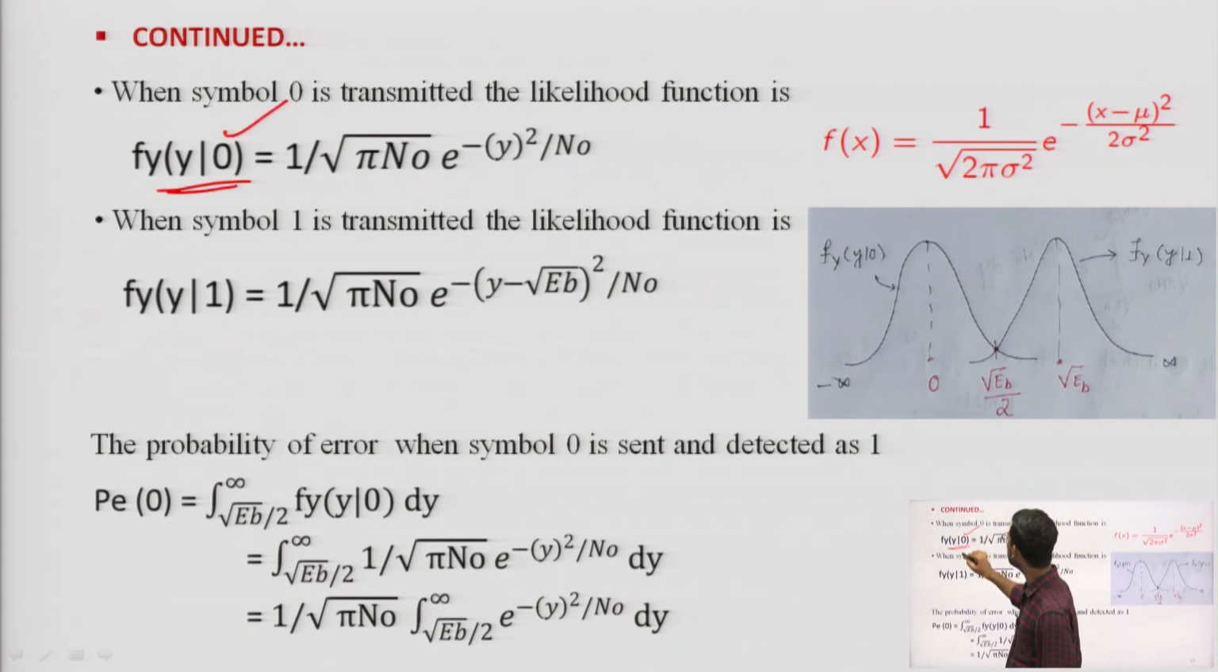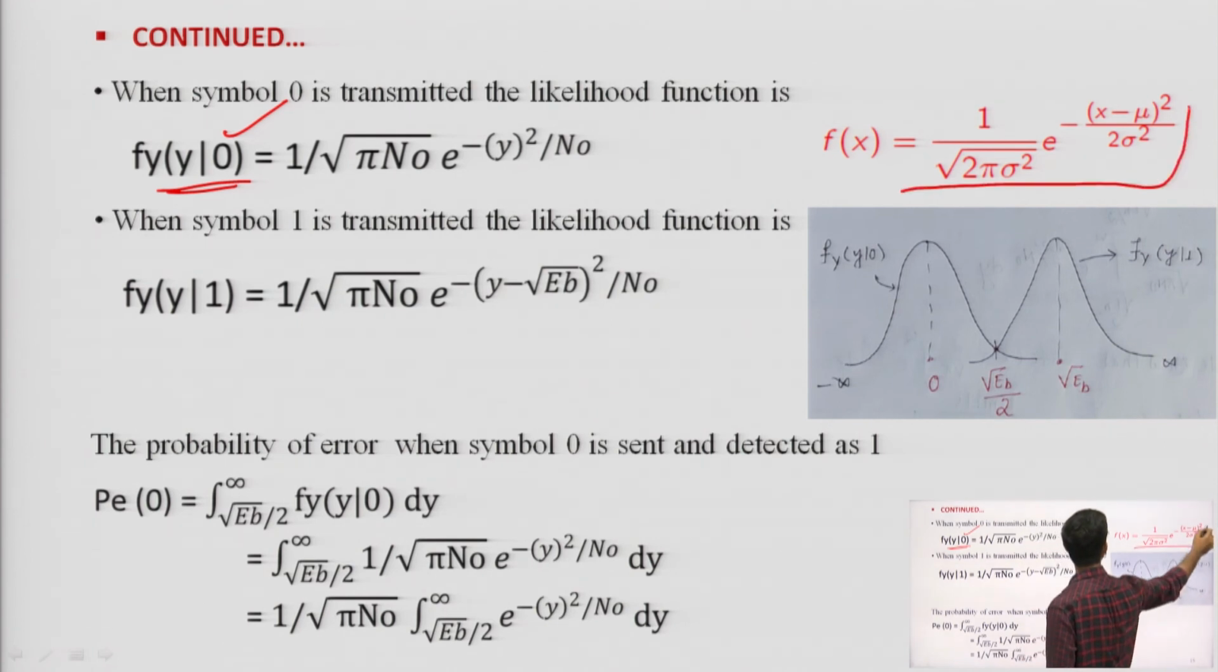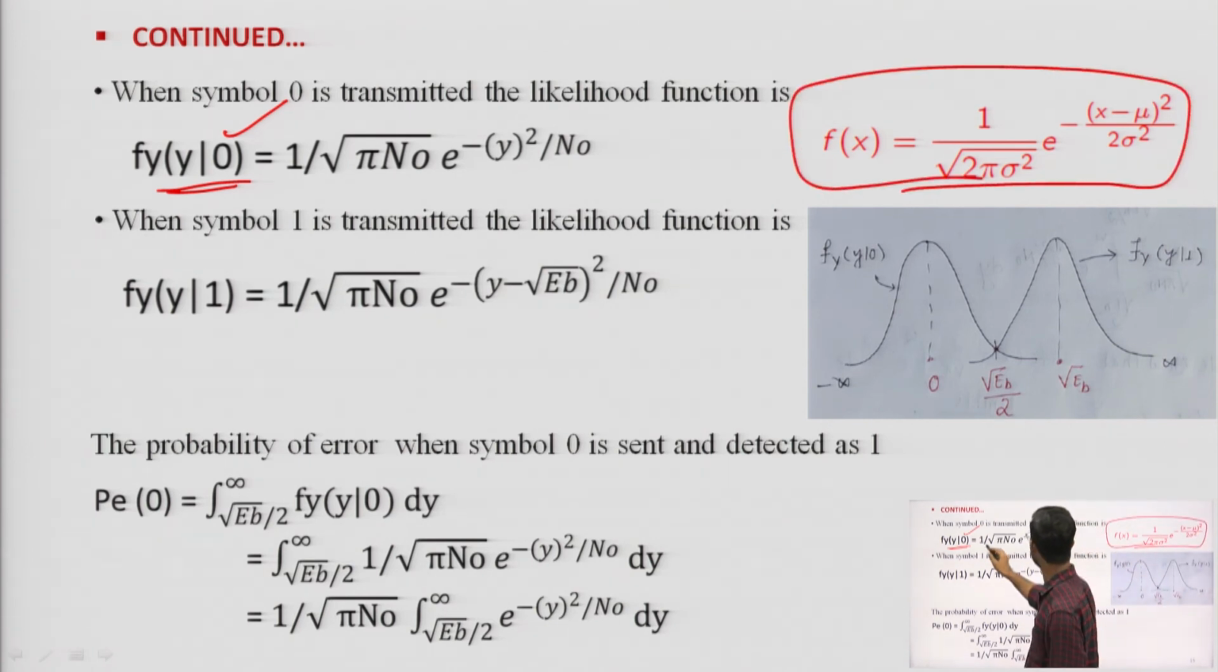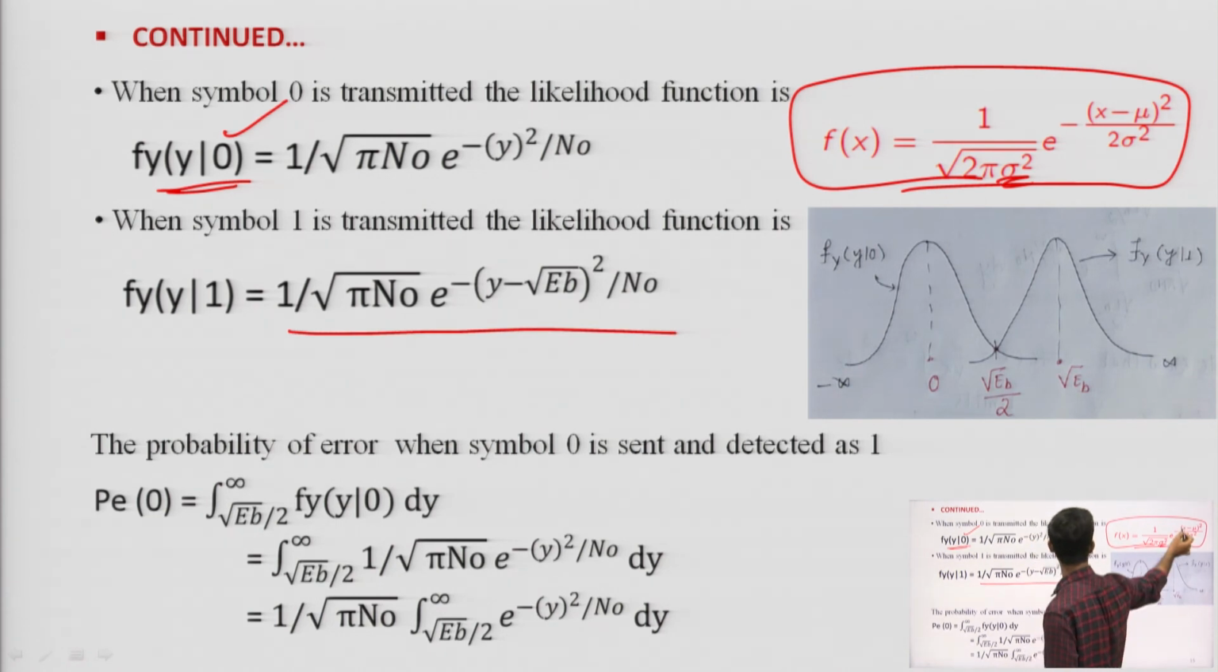I am finding the likelihood function when transmitting 0. This is a Gaussian function, that is 1 by root pi n naught, because sigma square is n naught by 2, the 2s cancel out, e to the minus y square by n naught, since the mean is 0. Similarly, when symbol 1 is transmitted, the likelihood function is the same, except instead of mean 0, mu is root Eb.